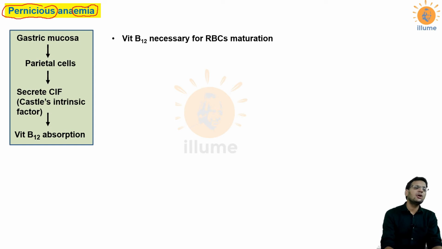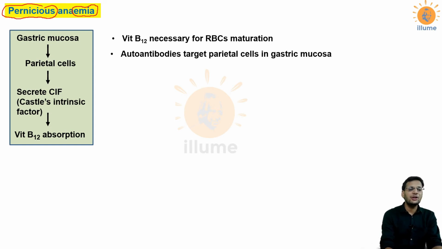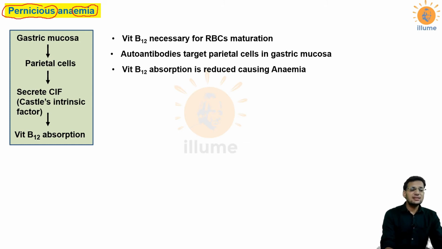Now in pernicious anemia, what happens is the autoantibodies attack the parietal cells, damaging them, and due to damage of parietal cells, CIF concentration gets reduced. Because CIF has been reduced, there would be a lesser amount of absorption of vitamin B12, and vitamin B12, as we very well know, is very necessary for the maturation of RBCs. It is responsible for maturation of reticulocytes, that is an immature RBC, into a mature RBC. What is the difference between a reticulocyte and a mature RBC? The presence of a nucleus. A reticulocyte has a nucleus, but a mature RBC doesn't have a nucleus, and this maturation is because of vitamin B12.